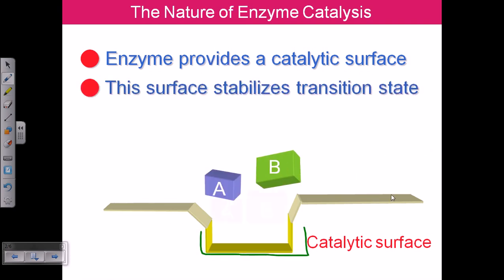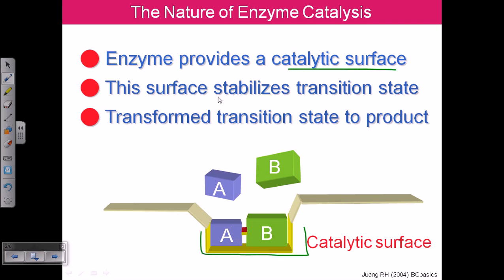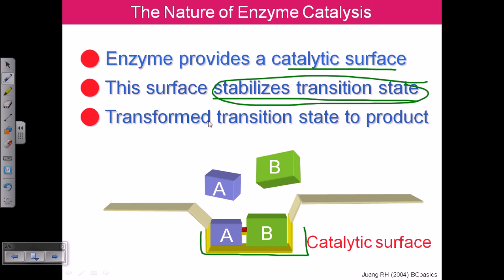We have a two-substrate reaction, so A and B are the substrates. This surface stabilizes the transition state, emphasis on that, and then this transformed transition state finally will produce product.